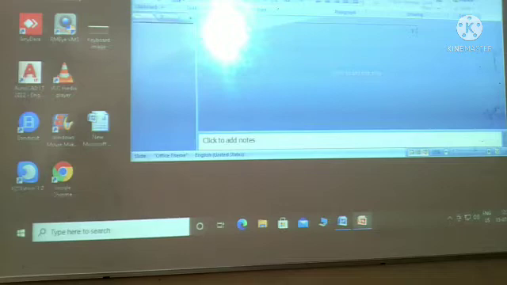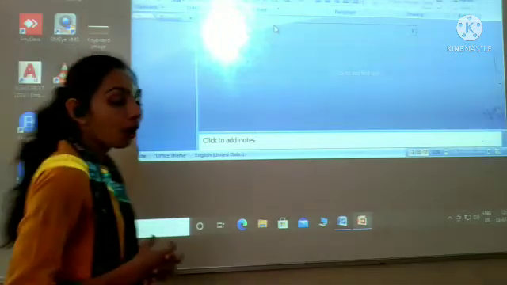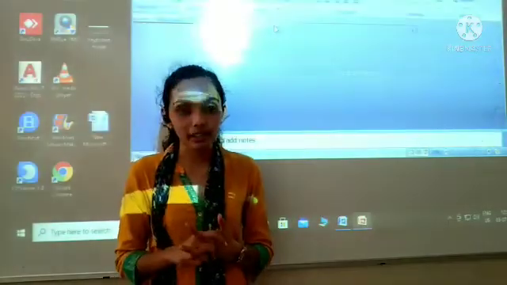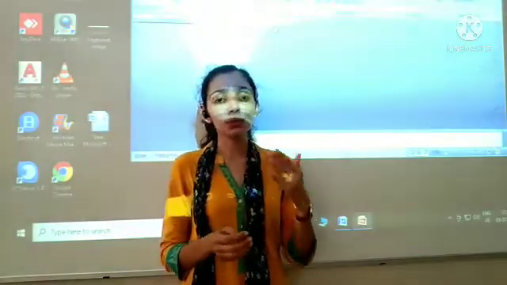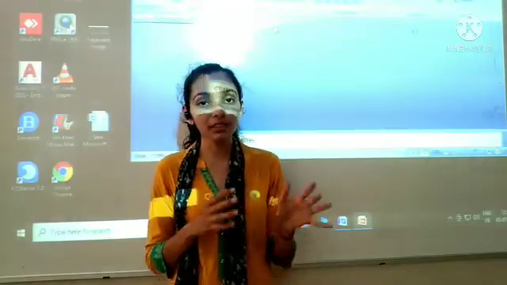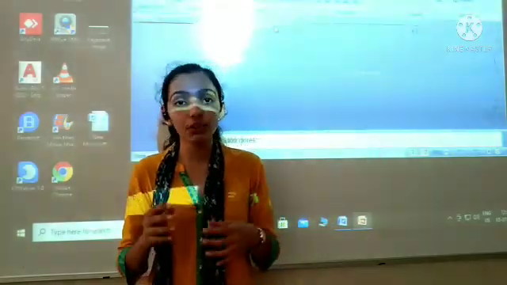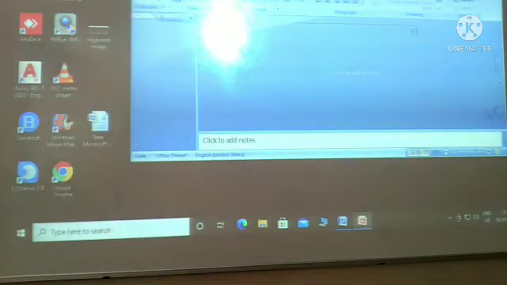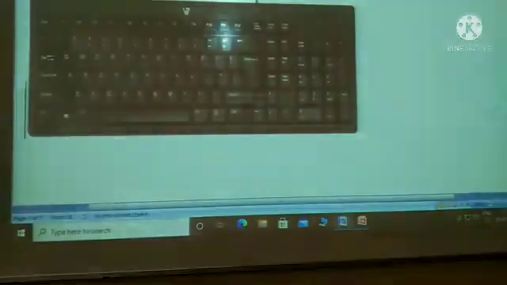And the last one is Aero Snap feature. Aero Snap feature allows me to work on 2 or more programs at a time. एक साथ अगर मुझे 2-3 programs या फिर 4 programs पर अगर एक साथ work करना है, so that I can do with the help of Aero Snap feature.